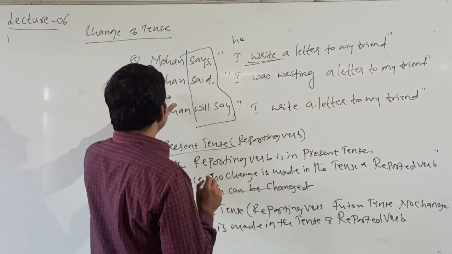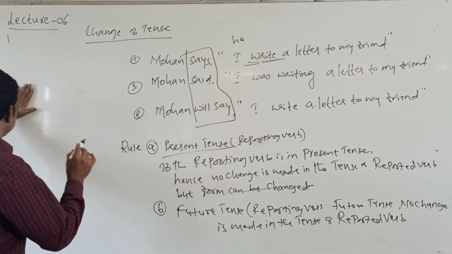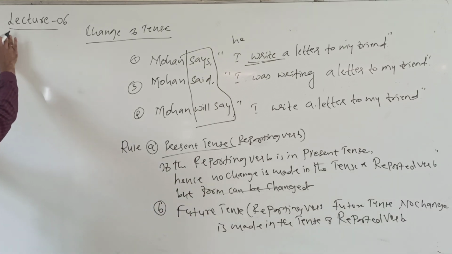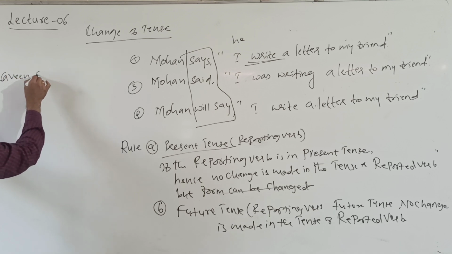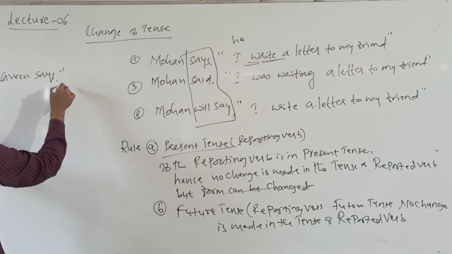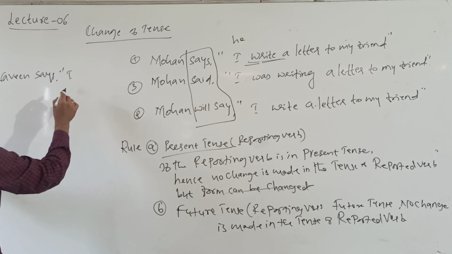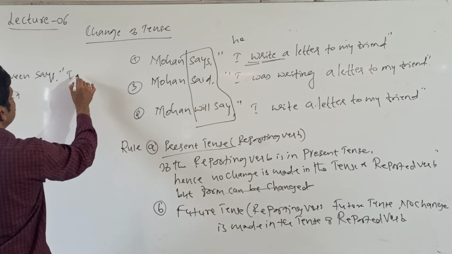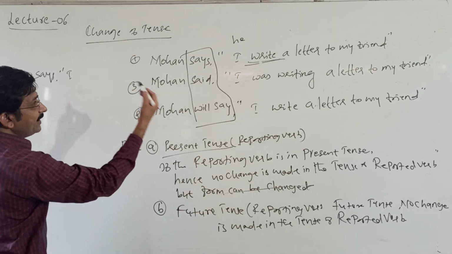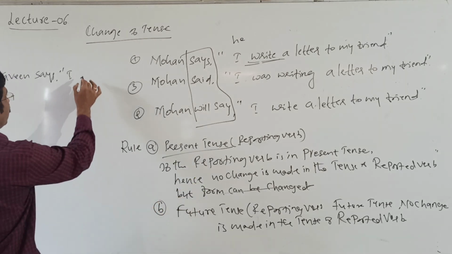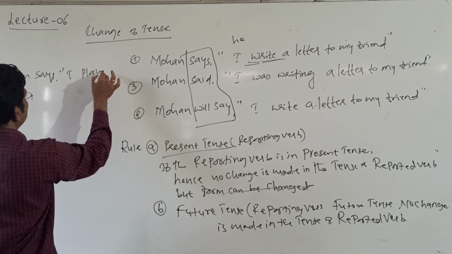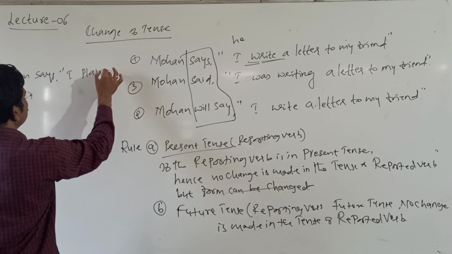Okay, here as I said, take example here. Naveen says, I play today.